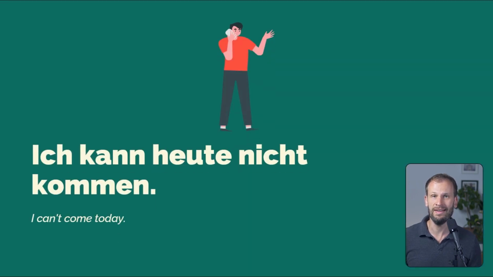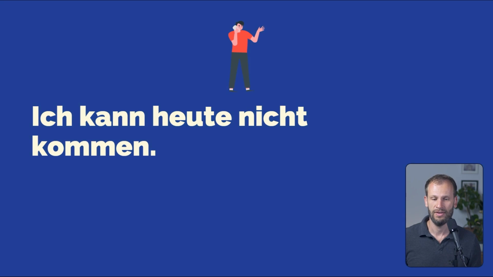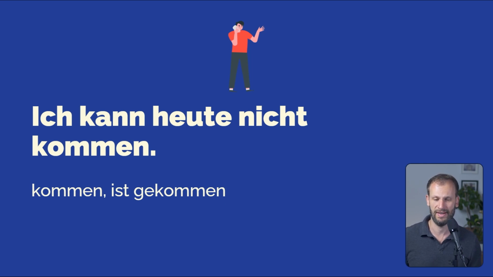Ich kann heute nicht kommen. So what this modal verb expresses is ability or possibility. In this case, it's possible or it's not possible for me to come. I can't come today. So there's the verb kommen in here. Do you know the perfect tense as well? Kommen and then ist gekommen for the perfect tense.